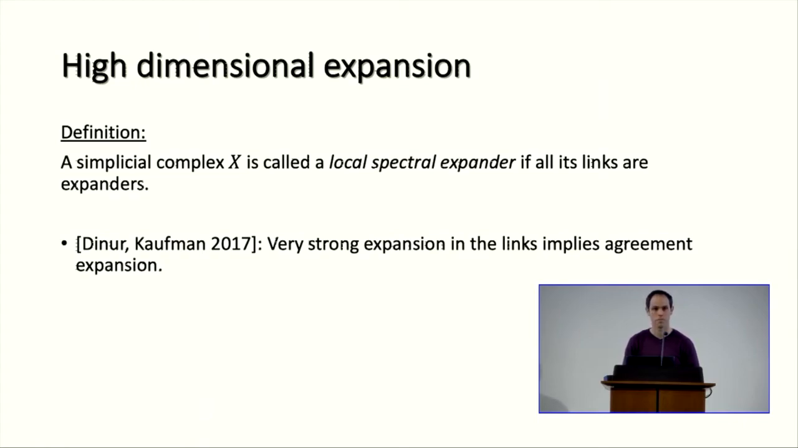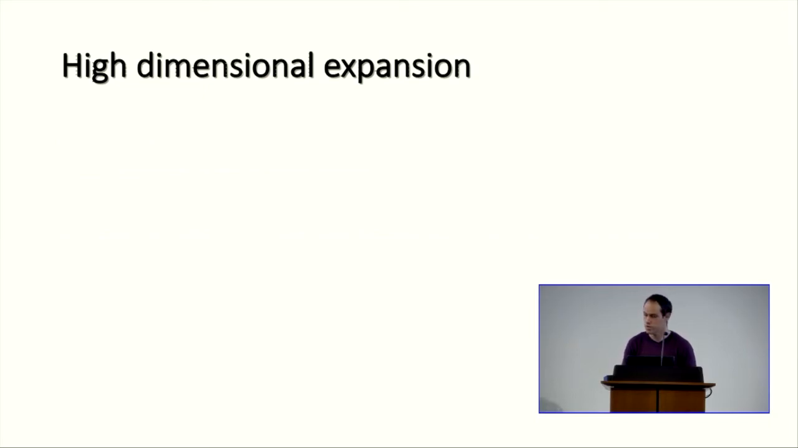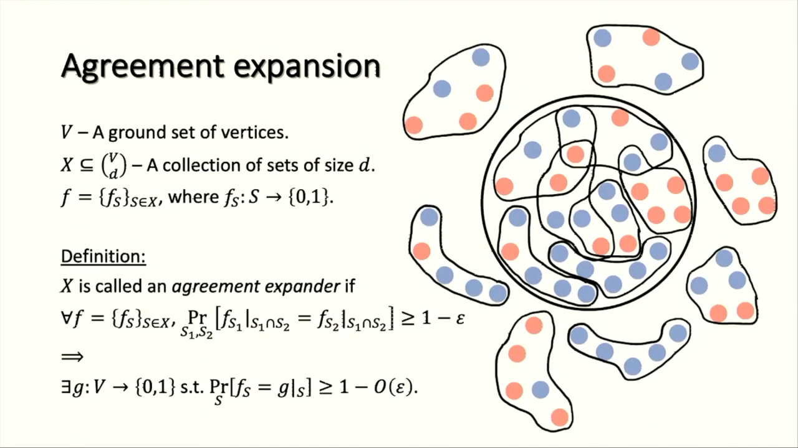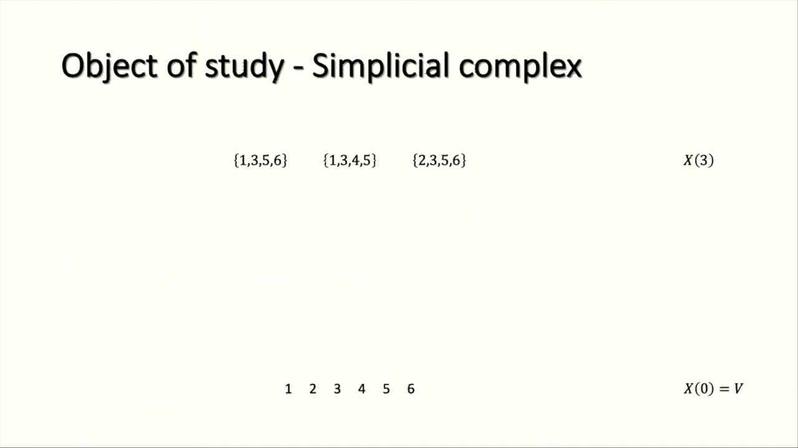I missed something in the definition of agreement expander. Is this against the most malicious F or the average case F? So it's for every F. So someone who doesn't like you picks an F and tries to sabotage. Right. It has to hold. The set system has to have this property for every F. So it's the worst case F.